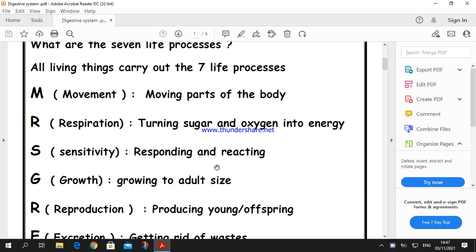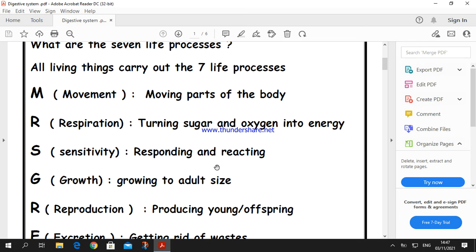What are the 7 life processes? They are known as vital processes that keep living organisms alive. These processes are collected in the word Mrs. Green. Let's start with the first process, movement. Living organisms need to move parts of their bodies.